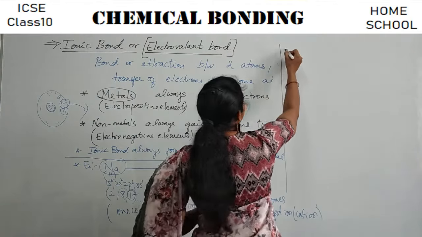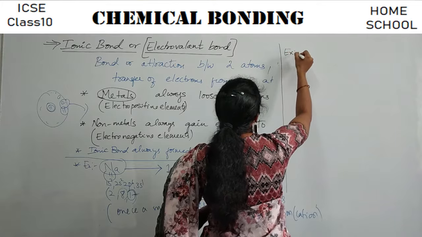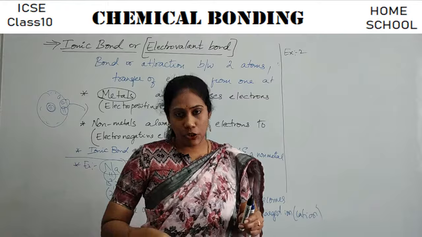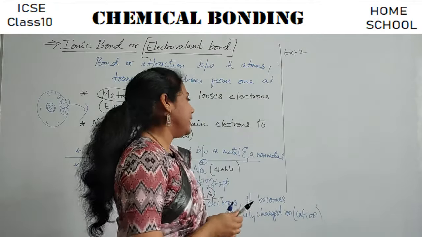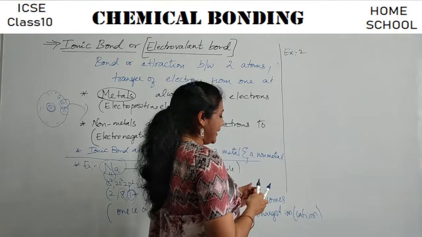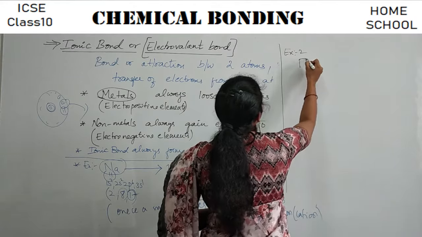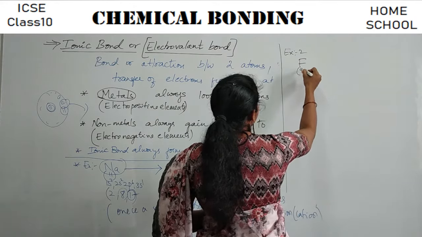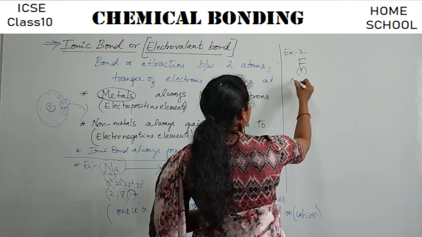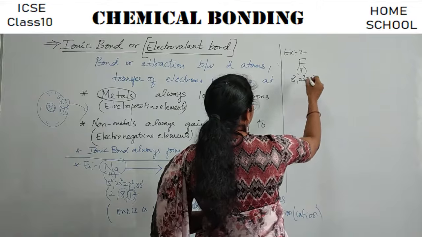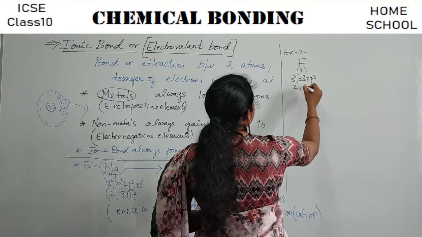Coming to example 2, here we will learn how an element takes an electron. I will take the example of fluorine. Fluorine, atomic number 9, electronic configuration 1s2, 2s2, 2p5, that is 2, 7.